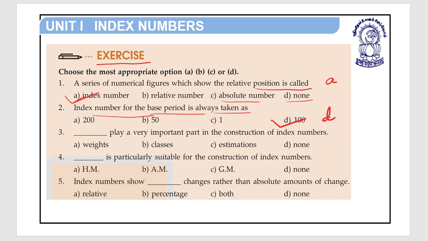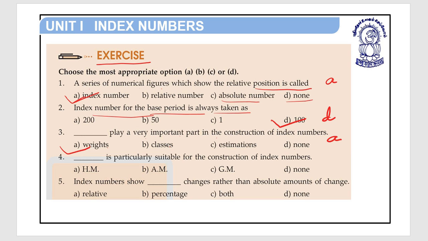Now question number 3. Dash plays a very important part in the construction of index number. Option A weights, option B classes, option C estimations, option D none. So the answer is weights. Weights play an important part in the construction of index numbers. So option A is the right answer.